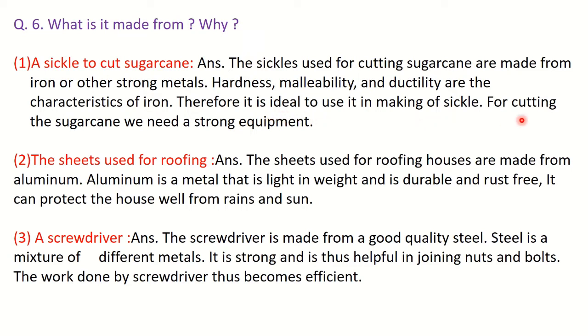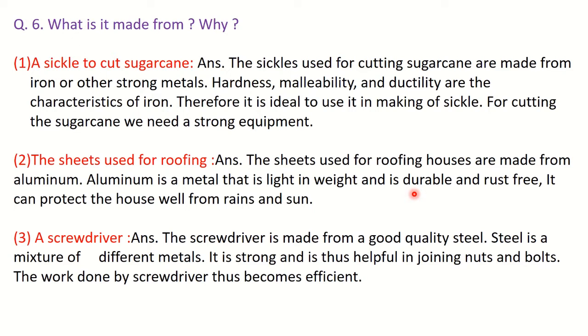And therefore for cutting the sugarcane we use a sickle, which is a strong equipment. Second one, the sheets used for roofing. The sheets used for roofing houses are made from aluminium, because aluminium is a lightweight material and it's durable, it is rust free. Okay, so it can protect our house from rains and sun.